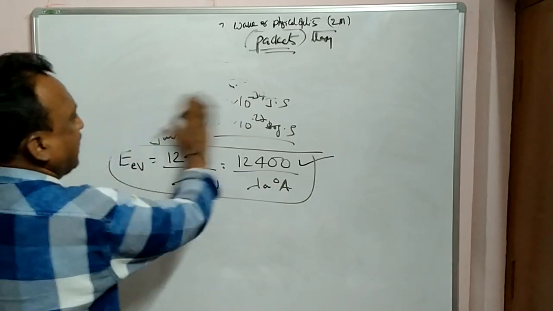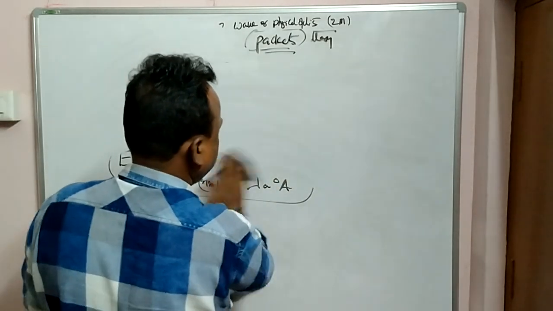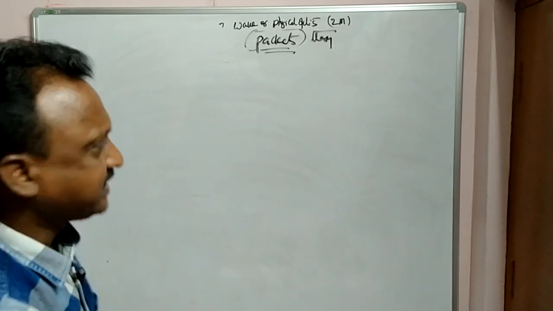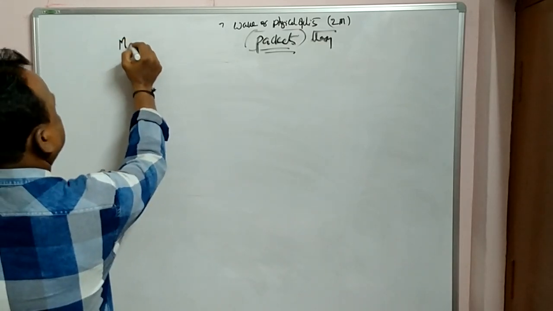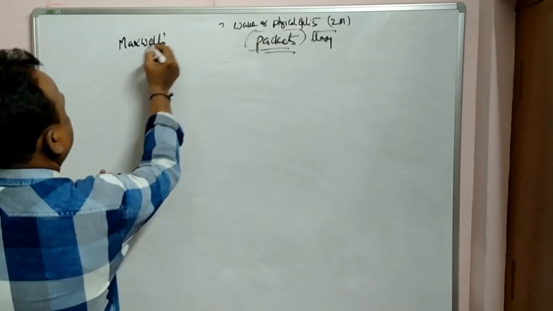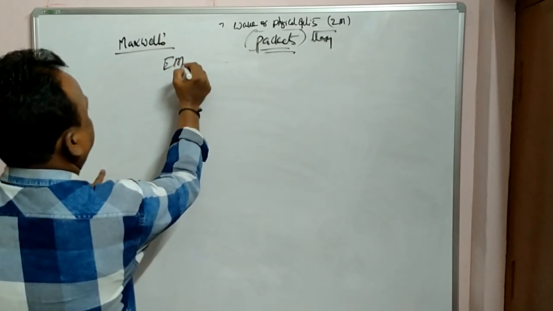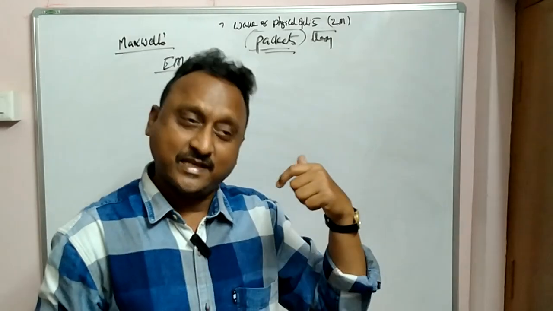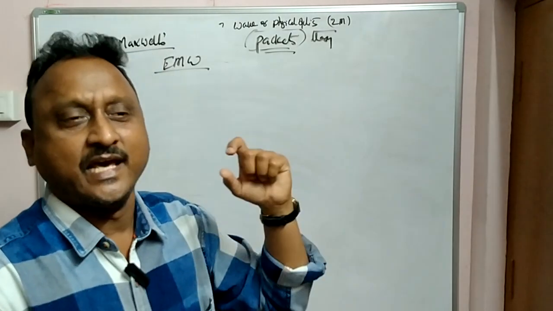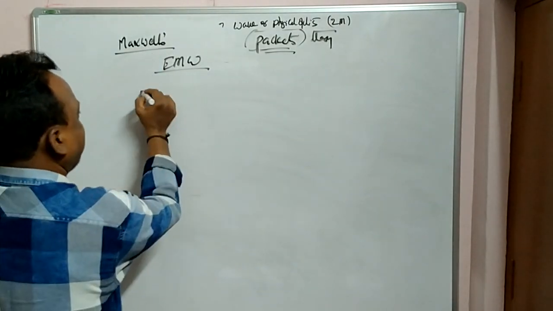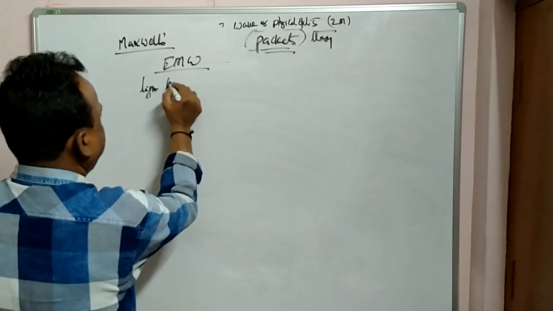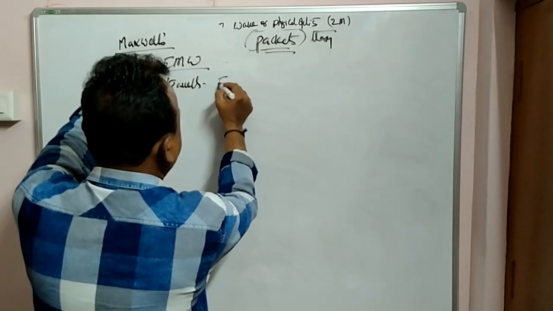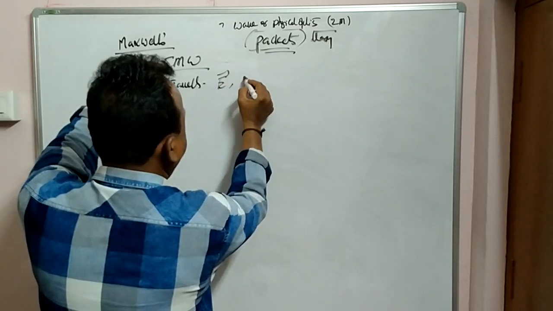And later on, one more scientist, Maxwell, gave his theory, that is EMW. According to Maxwell, he was also successful in explaining the electromagnetic wave. Light travels in the form of electromagnetic waves, that is, an electric vector and a magnetic field vector.